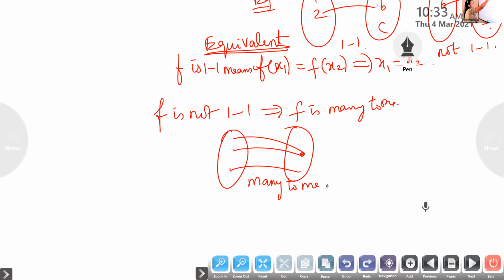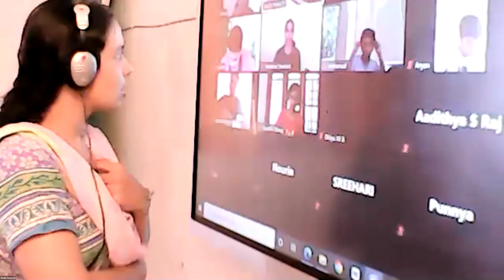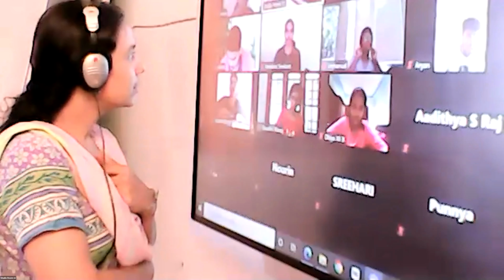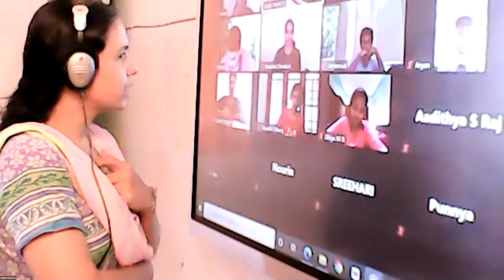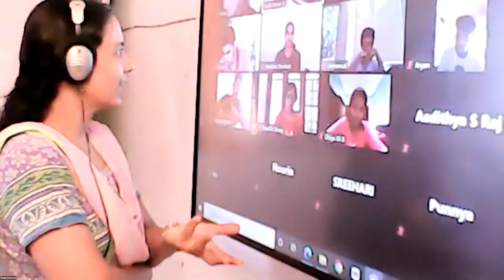1-1 function is otherwise called injective. Onto function is otherwise called surjective.